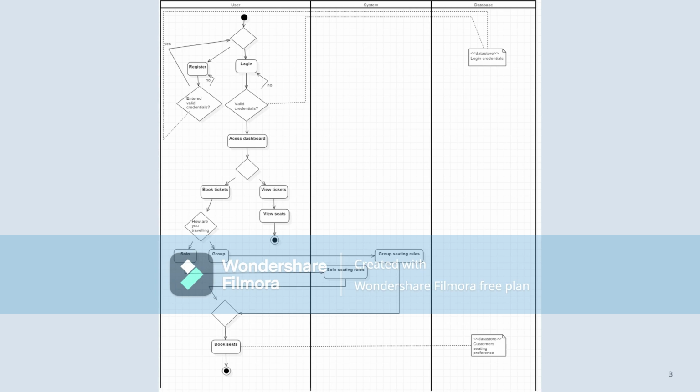This is my activity diagram of the customer when they first go onto the application. Then, with logging in or registering after that, they will be presented with the dashboard, where they can either book tickets or view tickets and seats. If they select view seats, they will more than likely end the path, and if they select book tickets, they will be asked if they are a group or solo passenger, which the system will enforce specific rules for the type of traveler they are, and then the seats will be booked.